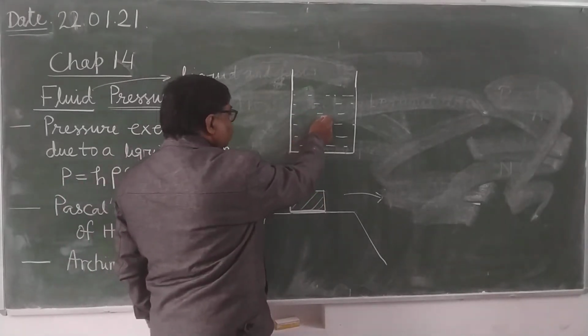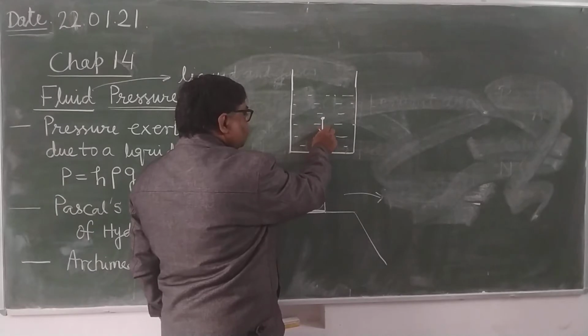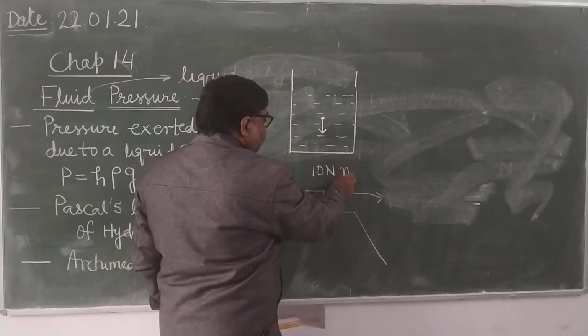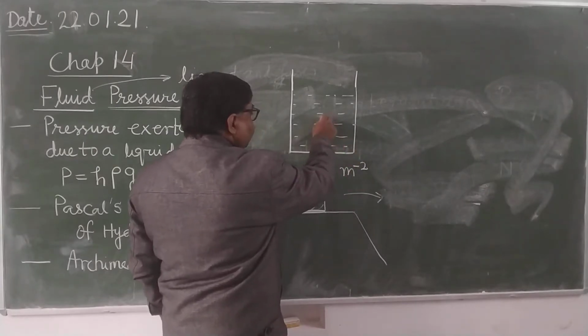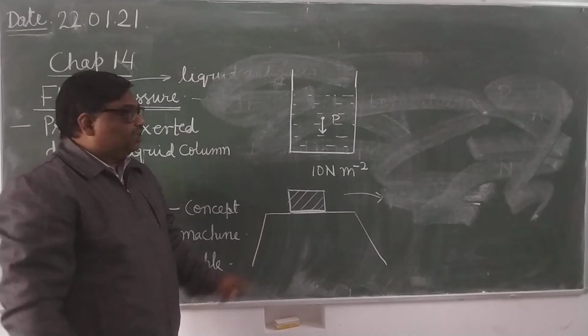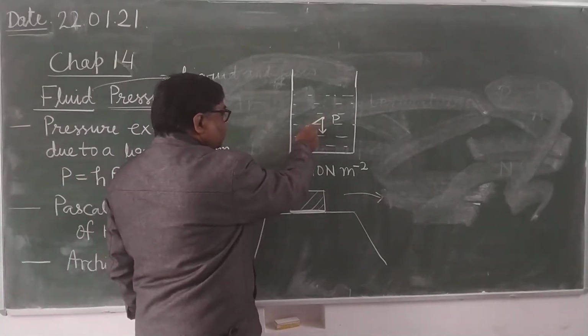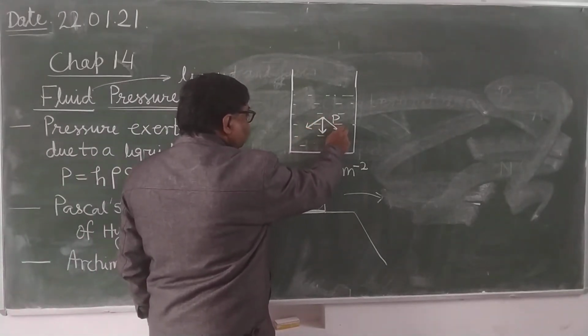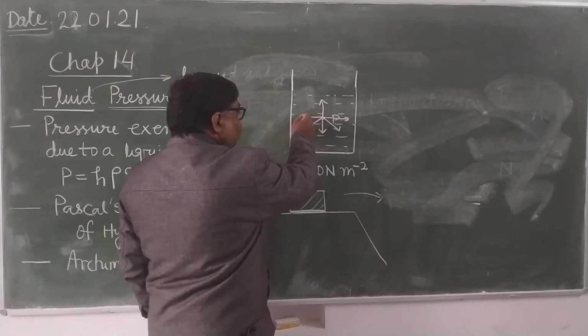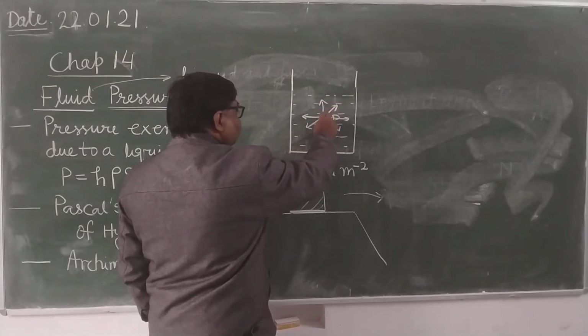Suppose you take a point P and the pressure of 10 Newton per meter square is acting at the point P. Then it means this pressure is acting in this direction, upward direction, sideways also. In every direction, there will be the same pressure.